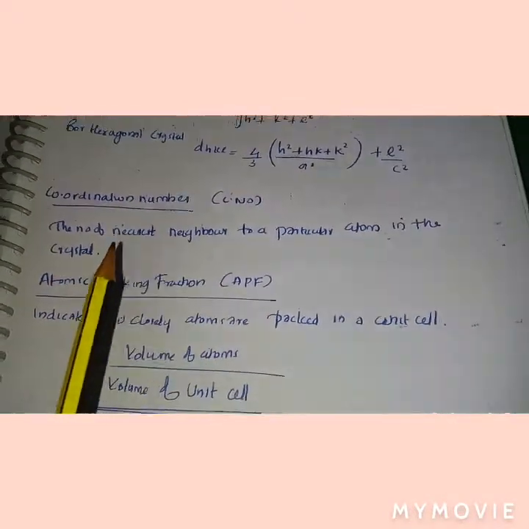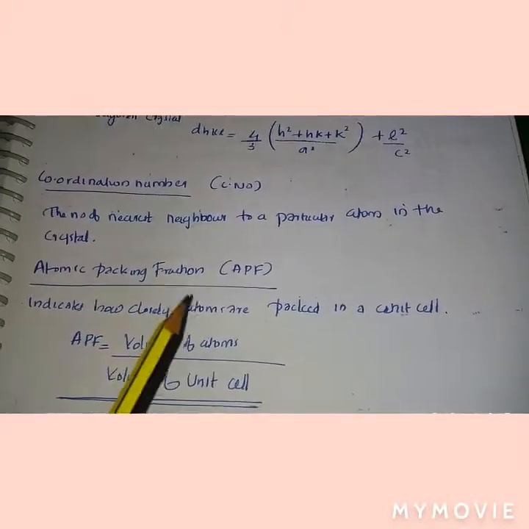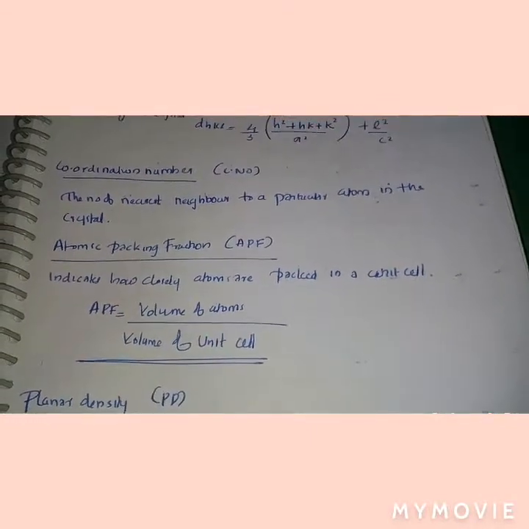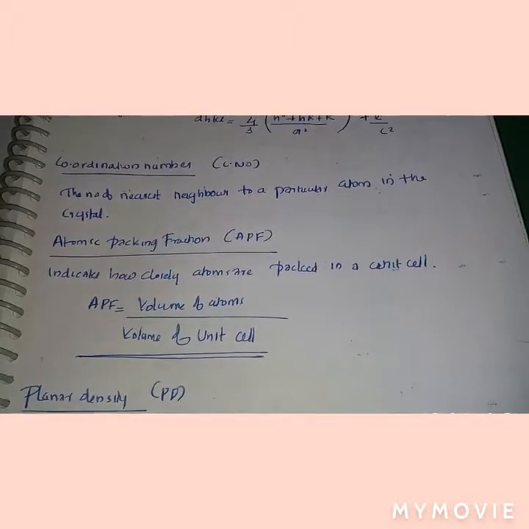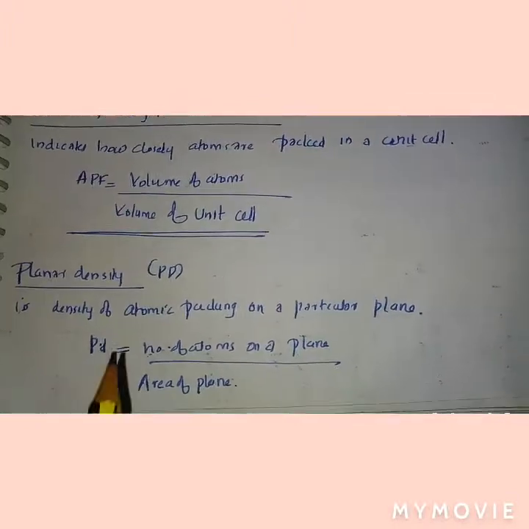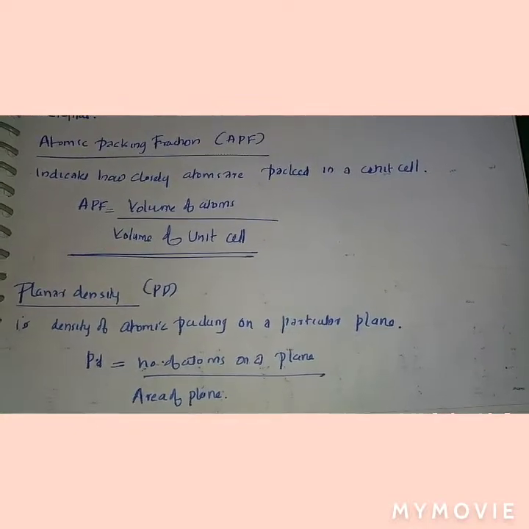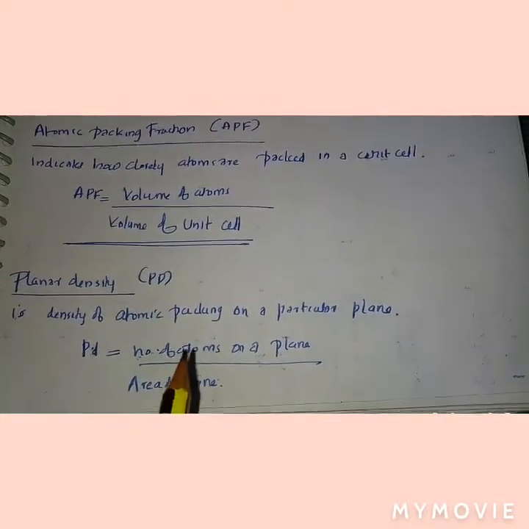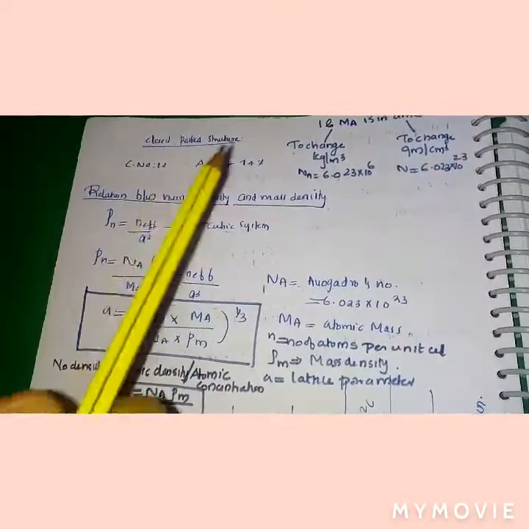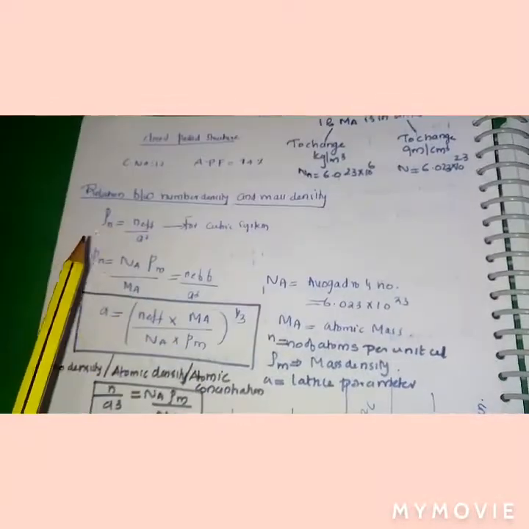And the coordination number is the number of nearest neighbors to a particular atom in the crystal. Atomic packing fraction indicates how closely atoms are packed in a unit cell. It can be found by the formula: volume of atoms divided by volume of unit cell. What is meant by planar density? It is the density of atomic packing on a particular plane, that is, the number of atoms on a plane divided by the area of the plane. In a close packed structure the coordination number is 12 and the atomic packing fraction is 74%.